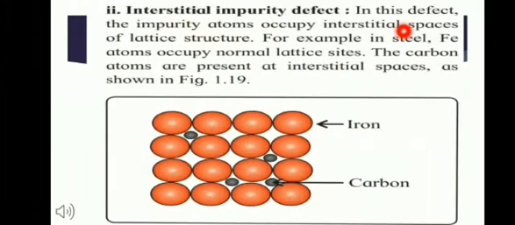Occupies the interstitial spaces of the lattice structure, as you can see in the figure. Let us take an example of steel. Here, Fe atom occupies the normal lattice sites. The carbon atoms are present at the interstitial spaces as shown in the figure.